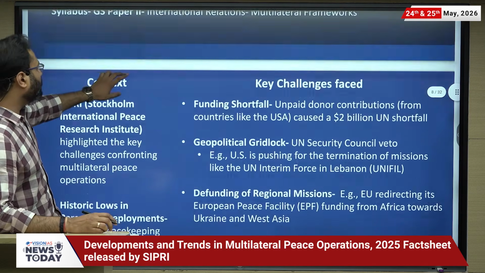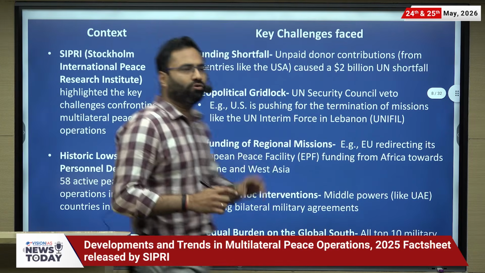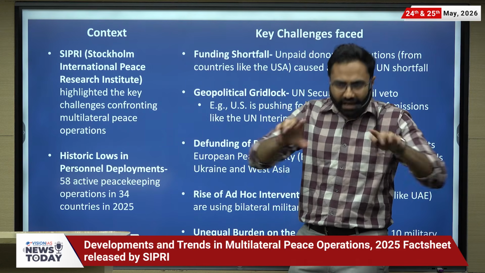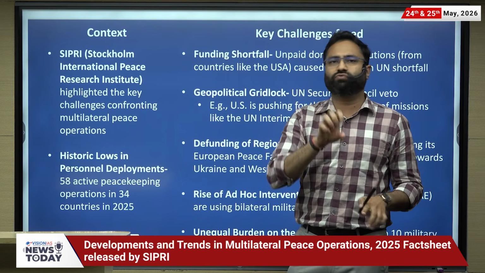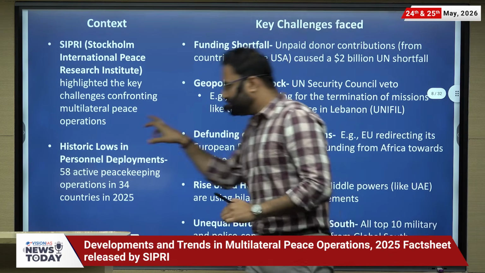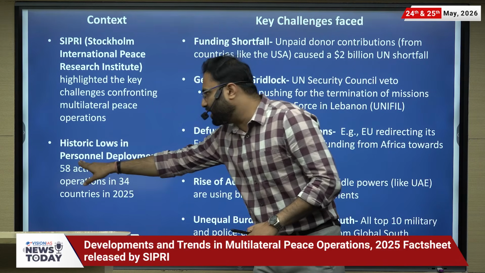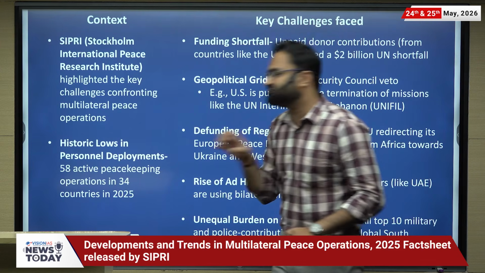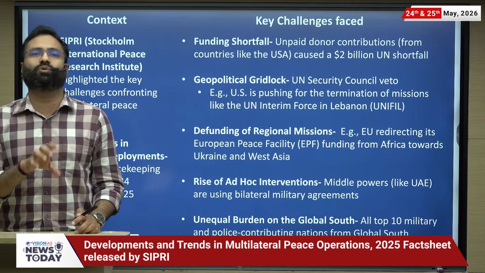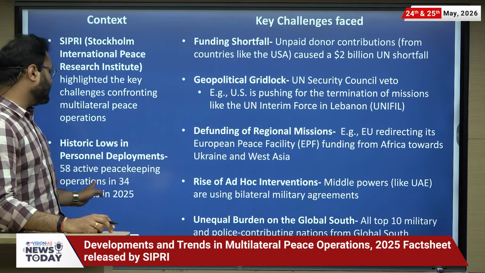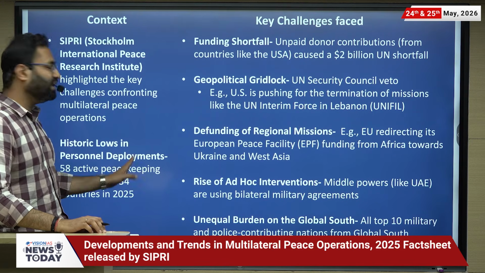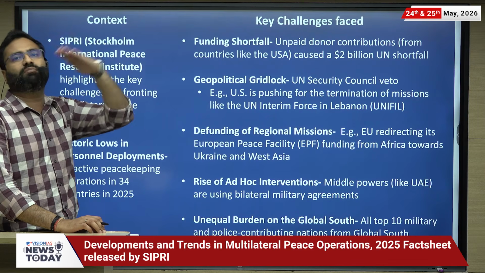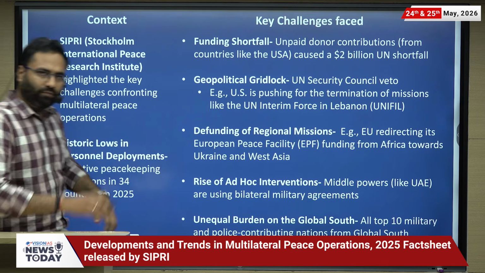Now, talking about the context, SIPRI, the Stockholm International Peace Research Institute, has highlighted that peacekeeping at the international level is right now facing difficulty. Why? Because the data shows that right now there are only 58 active peacekeeping operations, and this is the lowest since 2016, going on in 34 countries in 2025. So it came below the threshold of 60 operations, it is now 58.